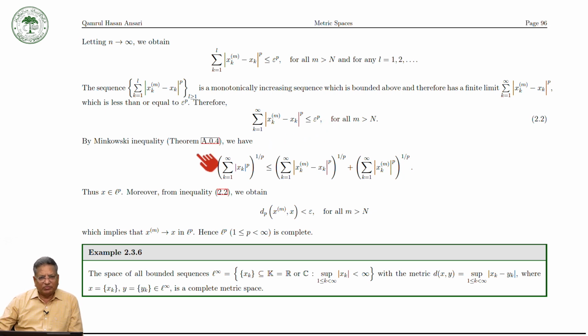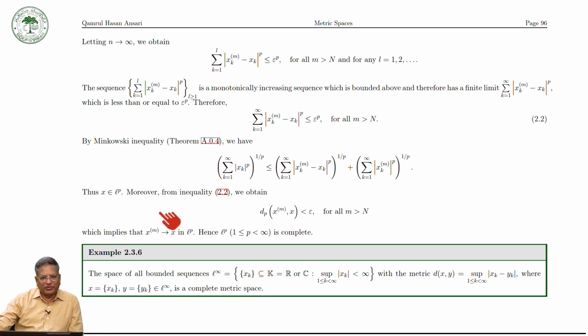So by using the Minkowski inequality, we can write this from here. This term is less than or equal to, here you can add this term and subtract this one. So this is less than epsilon, so this is bounded. Basically this is bounded and this is bounded, so this must be bounded, and therefore x, whose elements are x1, x2, xk and so on.